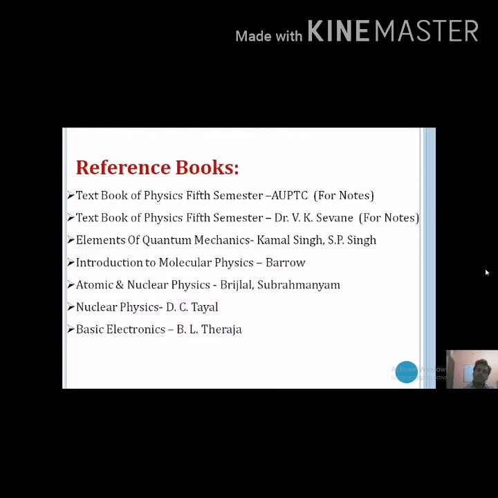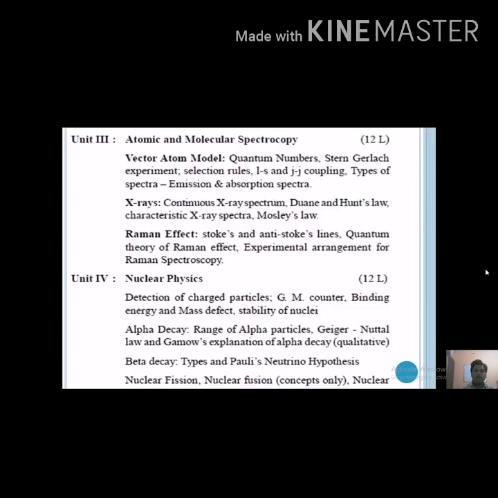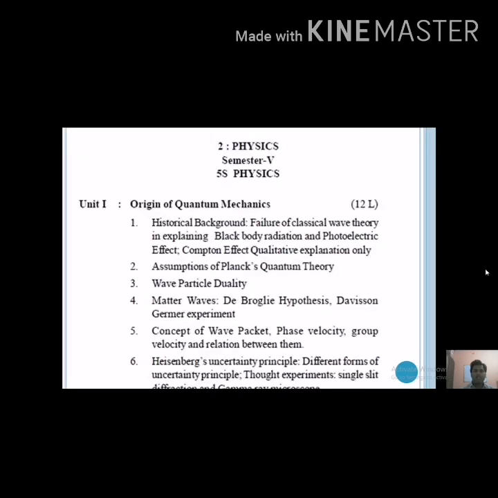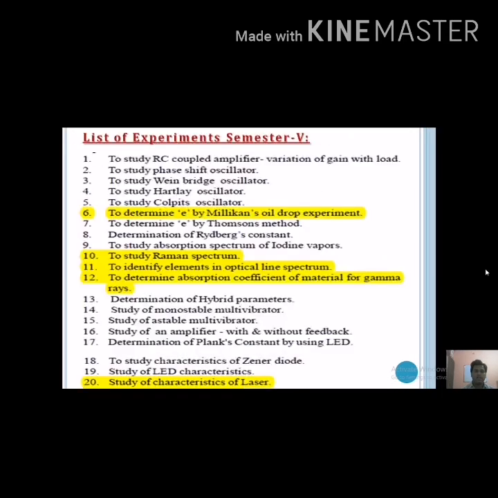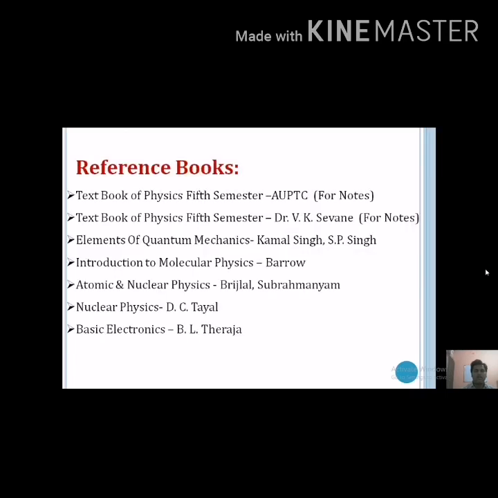Now for the syllabus of your semester 5th, from unit number 1st, 2nd, 3rd, 4th, 5th and 6th, you can refer to these textbooks. First, see this textbook by Kamal Singh and S.P. Singh.